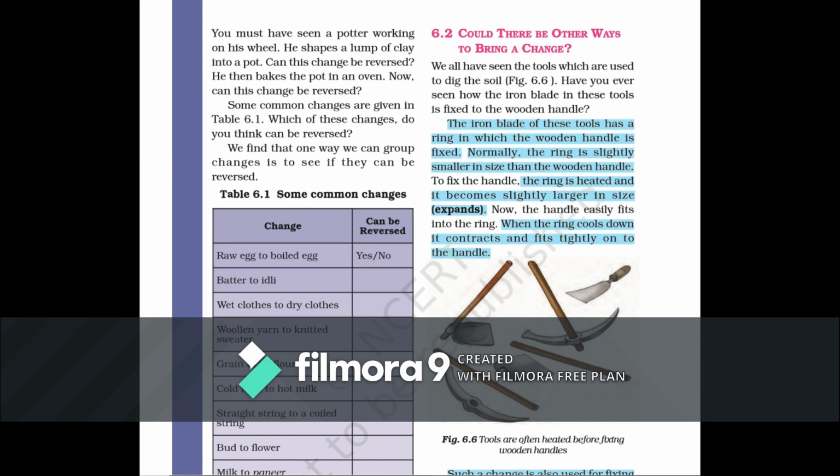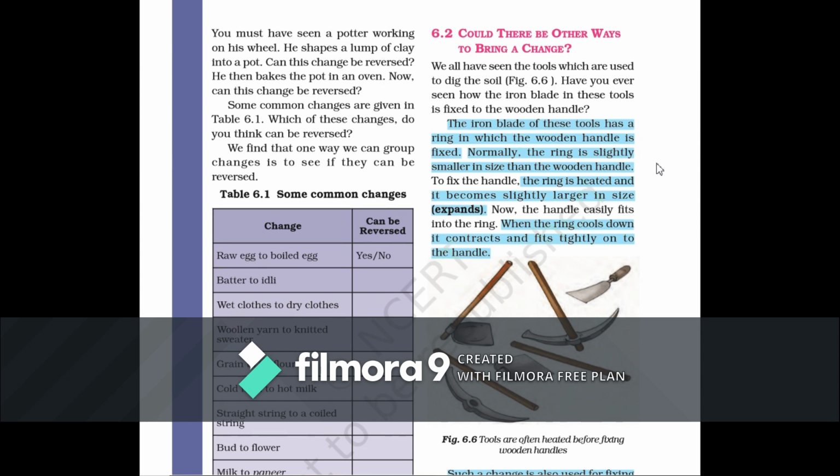For example, here you can see some tools which have wooden handles, right? So how is it fixed, and what procedure is used to make them strong enough to last for years? We are going to study that. So your heading is, could there be other ways to bring a change?